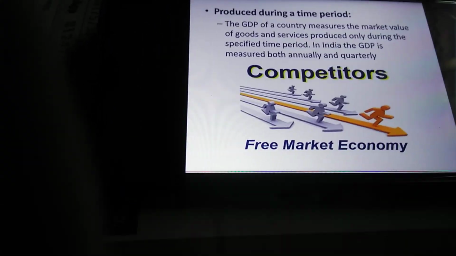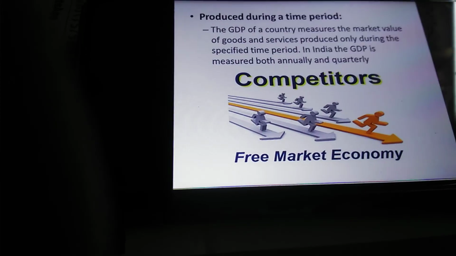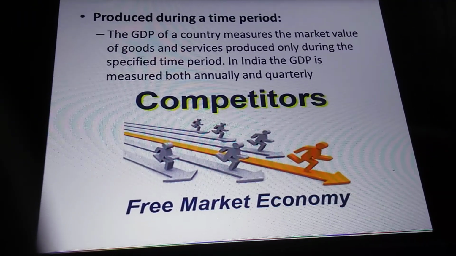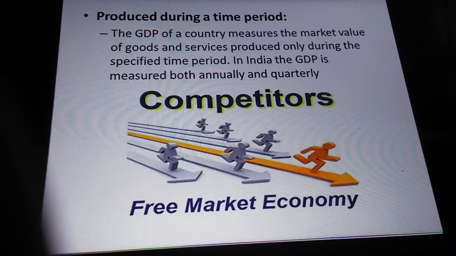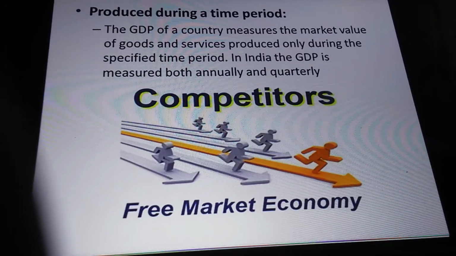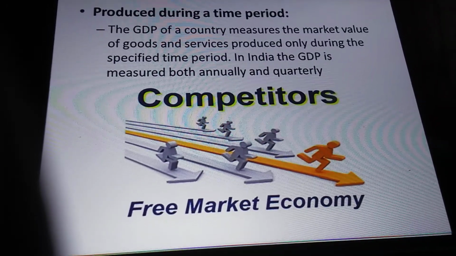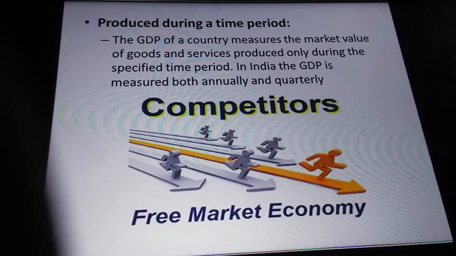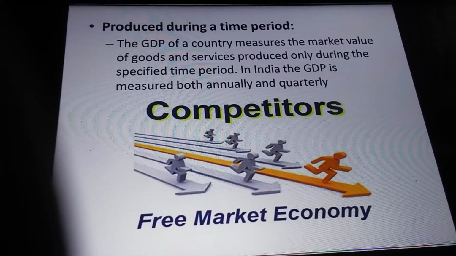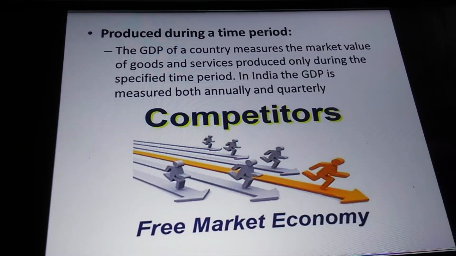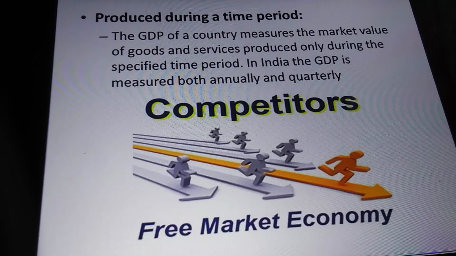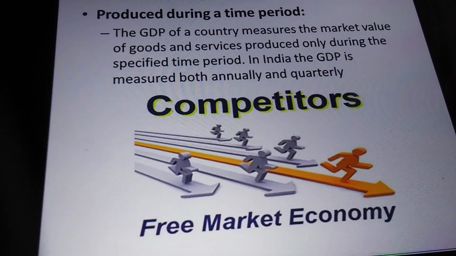Next is produced during a time period. If a year is the specific time period, the GDP of 2018 will include the market value of goods and services produced only during 2018. So, the bicycles produced in 2017 will not be included in GDP, that is the measure of 2018. So all the manufacturers compete with each other to succeed in their free market economy.